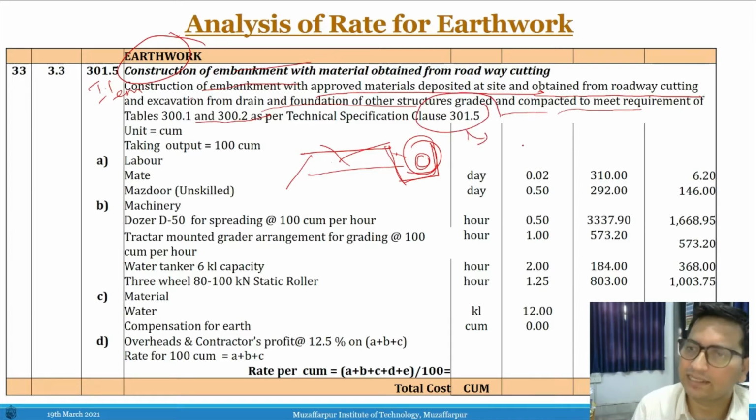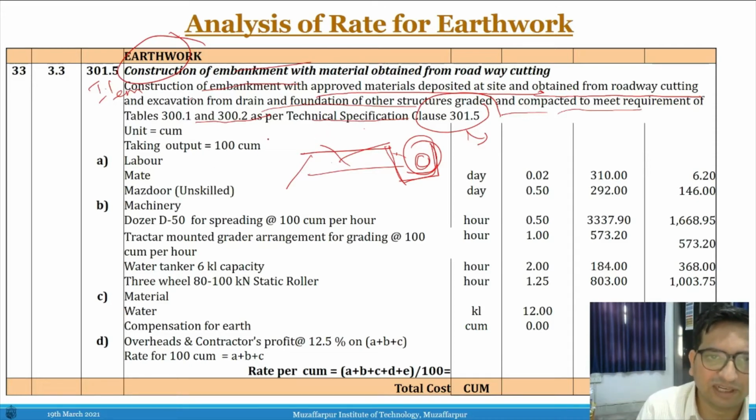We will be dealing with the specification in other classes maybe. Basically, because it has some specification, based upon that we want to compute the rate for these items.